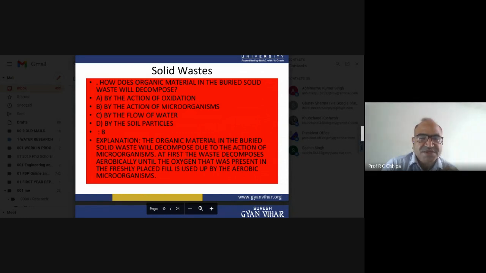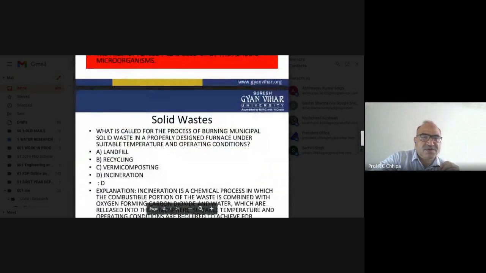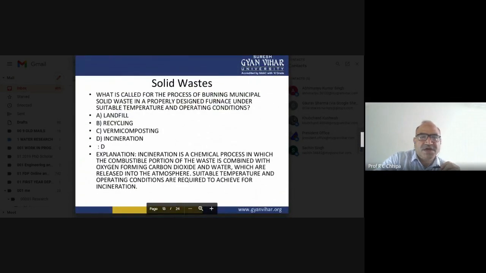At first, the waste decomposes aerobically, while air is there, until the oxygen present in the freshly placed fill is used up, and then anaerobic microorganisms take over. Next, what is called the process of burning municipal solid waste in a properly designed furnace, at suitable temperature and operating conditions? The correct answer is incineration.